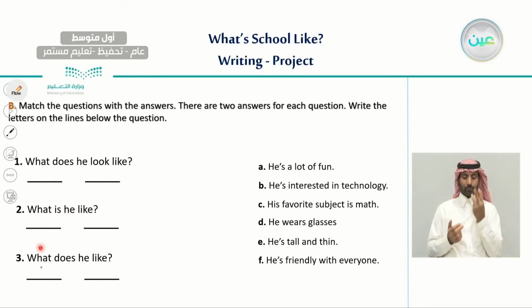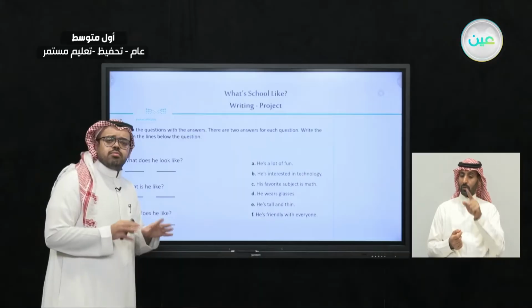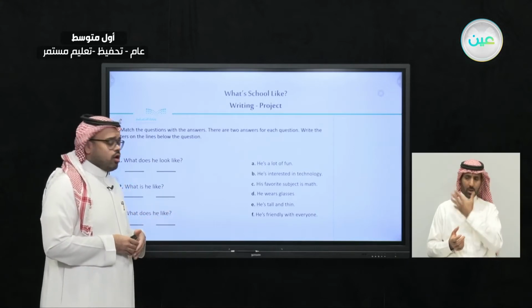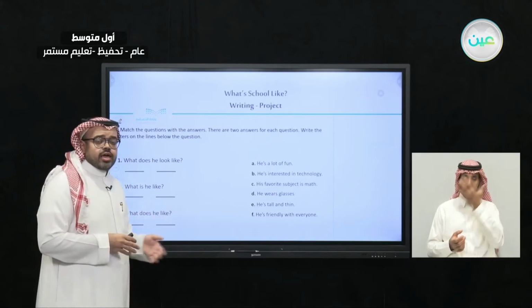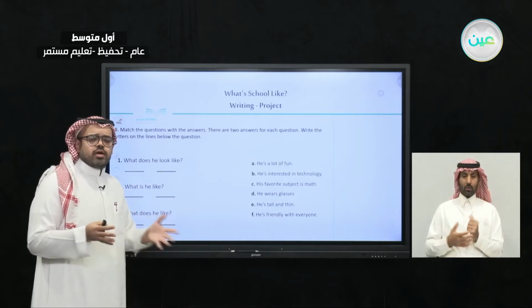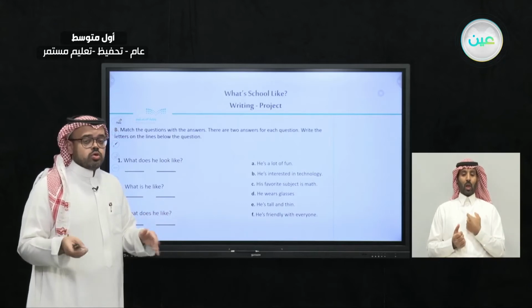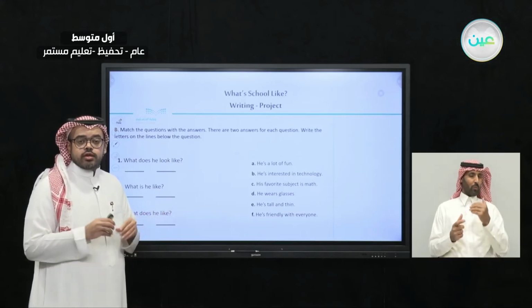The third question, what does he like? So here we have 3 questions that may seem similar. What does he look like? And what is he like? And what does he like? So how can we differentiate between them? Well, I'm going to show you what each question is looking for.